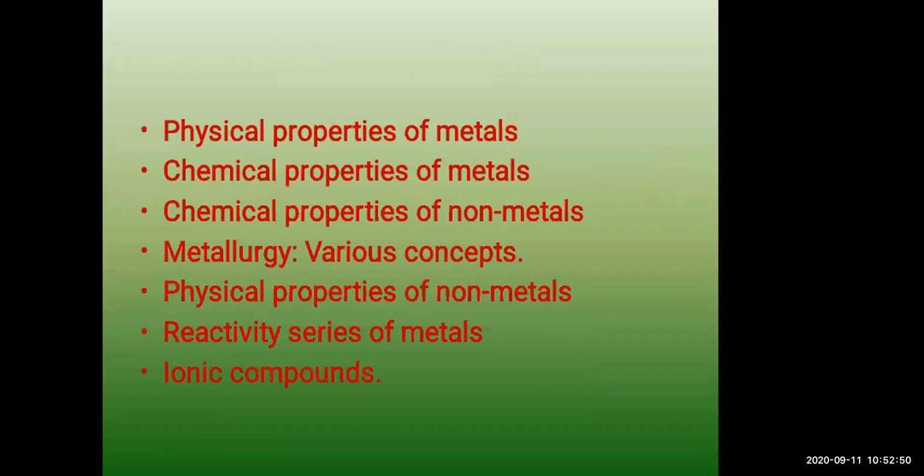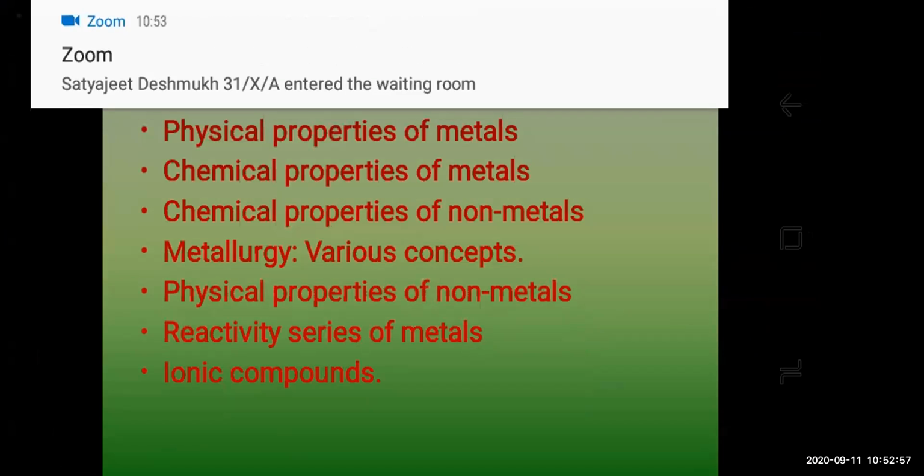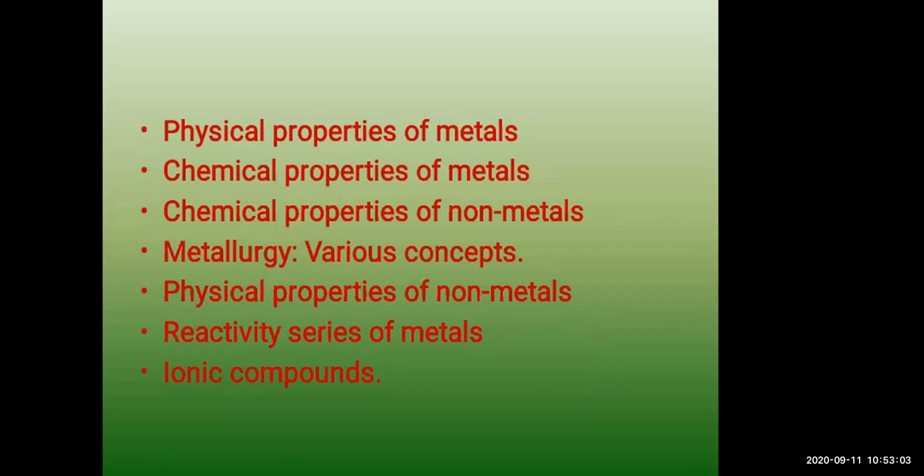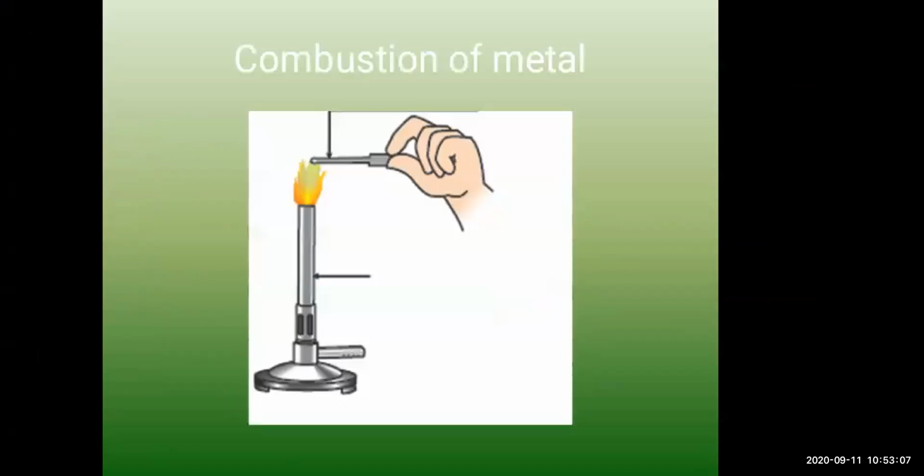In this chapter, we are learning about the physical properties of metals, chemical properties of metals, physical and chemical properties of non-metals, what is metallurgy, various concepts regarding metallurgy, reactivity series of metals and ionic compounds. So let us begin first with